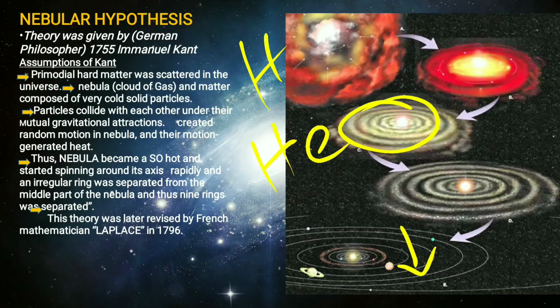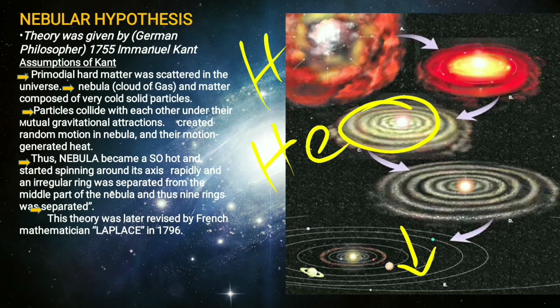They formed clumps of clouds which accreted to form planets. And the central mass forms the protosun. So this is how the nebular hypothesis explains the evolution of the solar system.